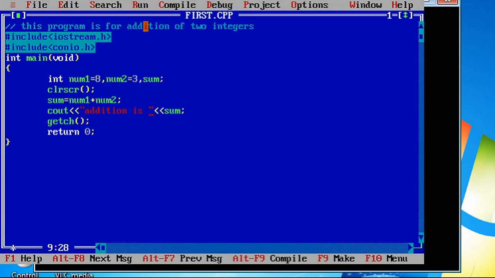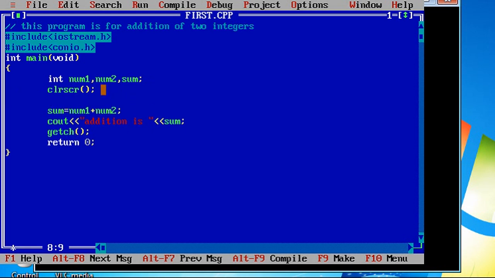Okay, fine. Now instead of assigning a value of my choice, I want to take a value from user. So before writing the statement sum equal to num1 plus num2, I need to provide one statement which asks user to enter values through the keyboard.